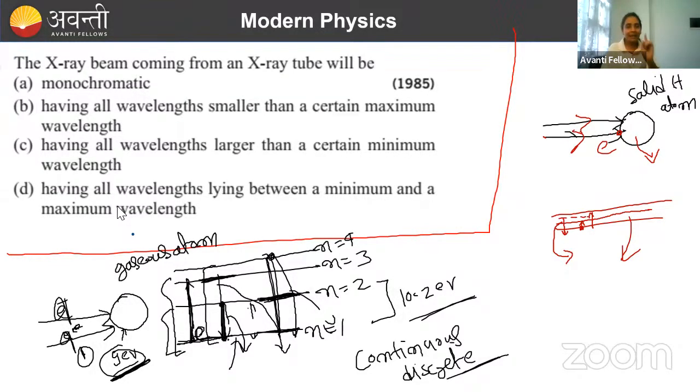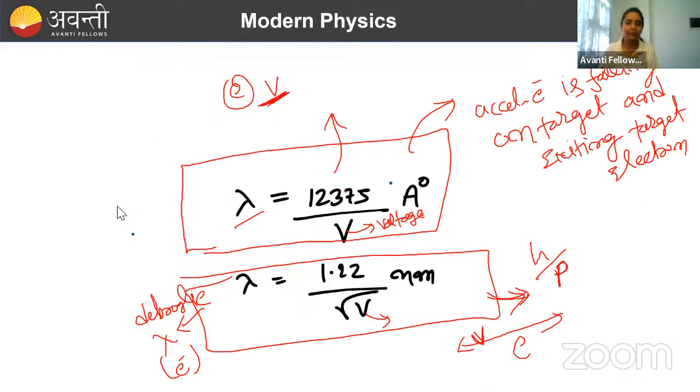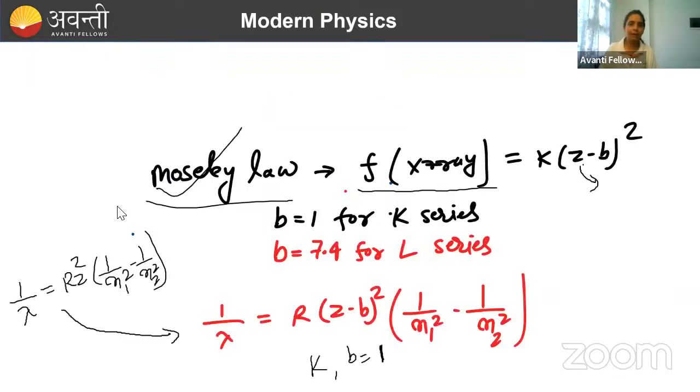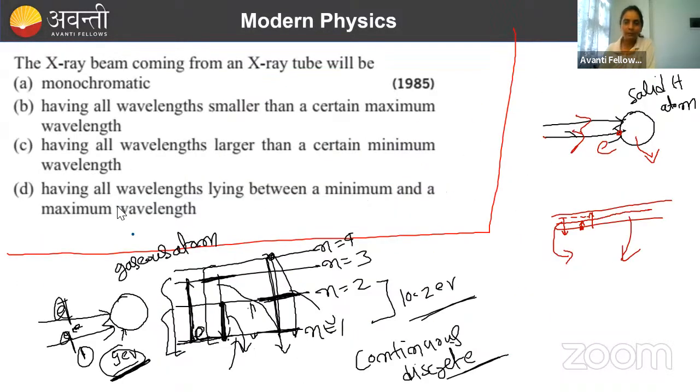And inside the X-ray tube, if you remember the diagram, this was a solid thing, right? So if there is a solid thing, what will be the answer now? Give me the answer now.